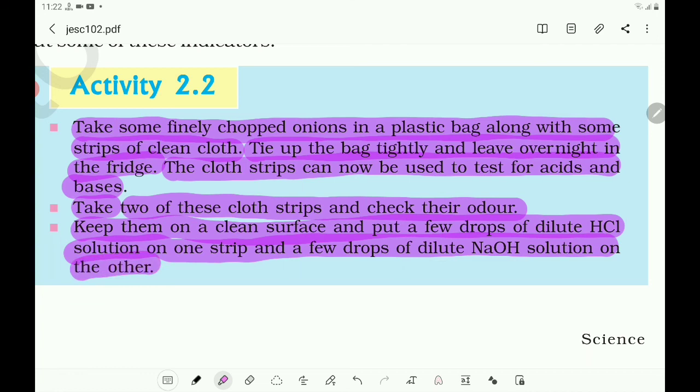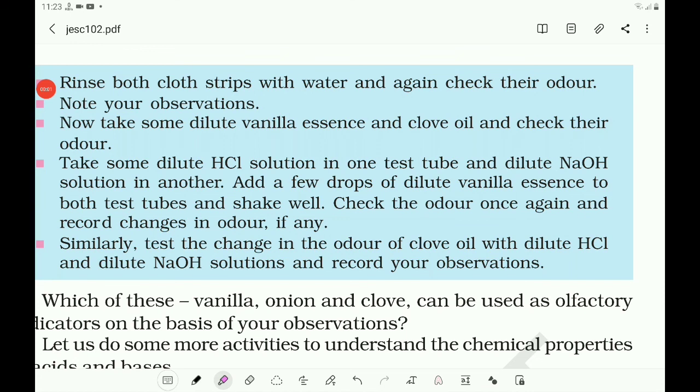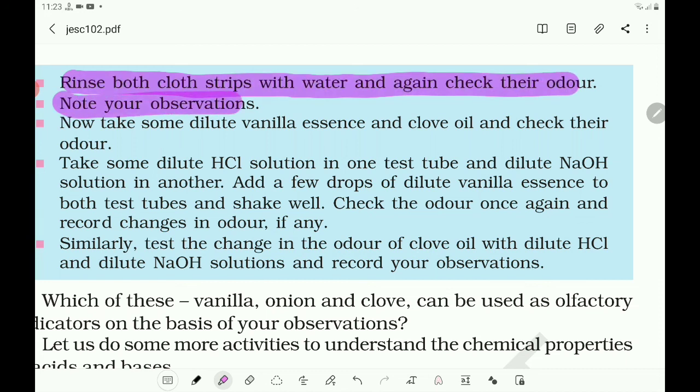And observe and verify what happens to the odor. Rinse both the cloth strips with water and again check their odor. Note your observations. Now take some dilute vanilla essence and clove oil and check their odor.